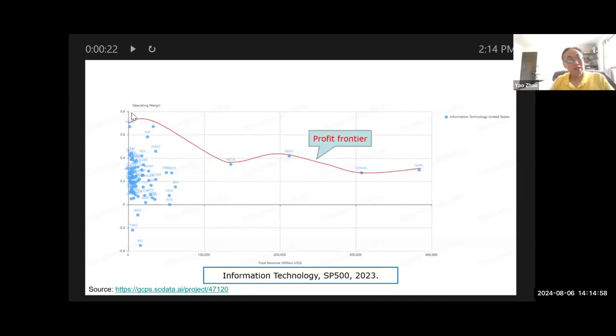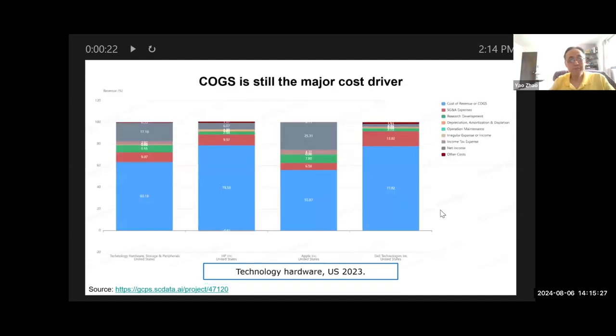However, if you look at the operating margin, Apple is definitely not the highest, right? And Microsoft is very high. Meta is also higher, but of course they have smaller size. But what you can conclude is Apple is on top in revenue, but not profit margin. Right, some of our old friends are here, such as IBM, HP, and Intel, and they're not doing very well this year. Okay, but that's another story, but let's focus on Apple.